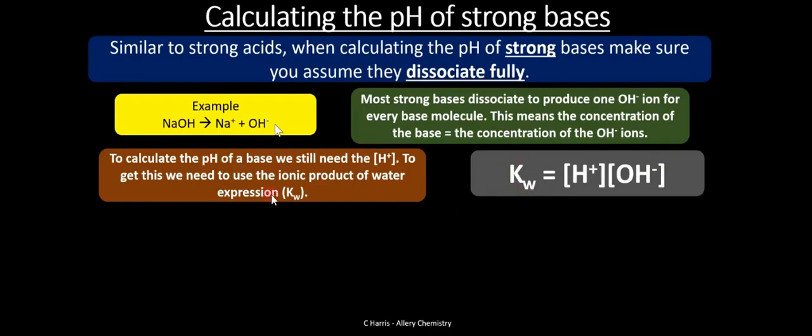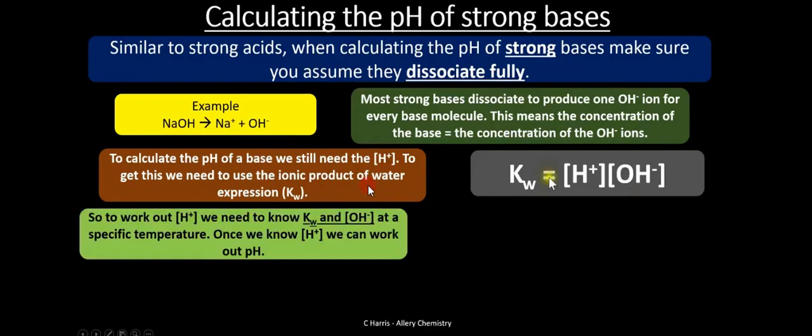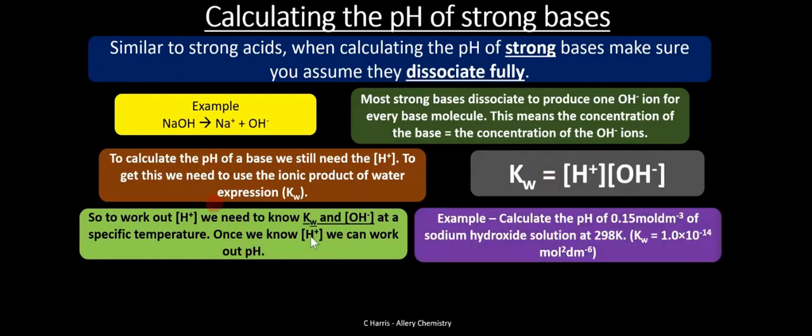To calculate the pH of the base, you need the concentration of H plus ions. To get this, we need to use the expression of the ionic product of water. So to work out H plus, we need to know Kw and OH minus at a specific temperature. Once we know H plus, we can work out the pH. So let's look at an example so that you get this.